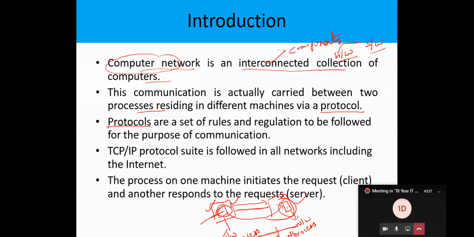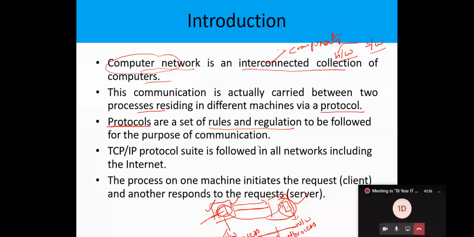To create this, we must use the concept called protocols. As you already know, a protocol is a set of rules and regulations to be followed by both the systems that are communicating. We'll have some specific rules, instructions, terms, and conditions.